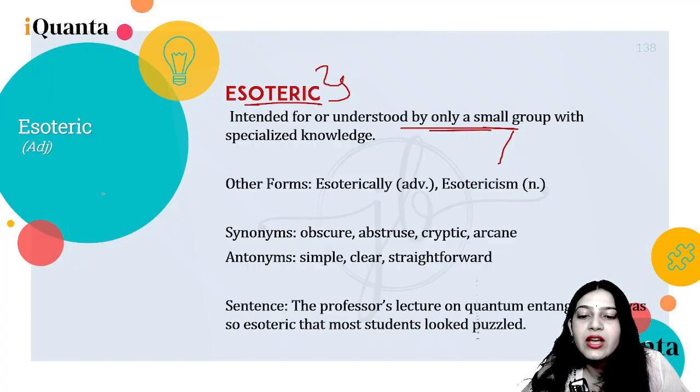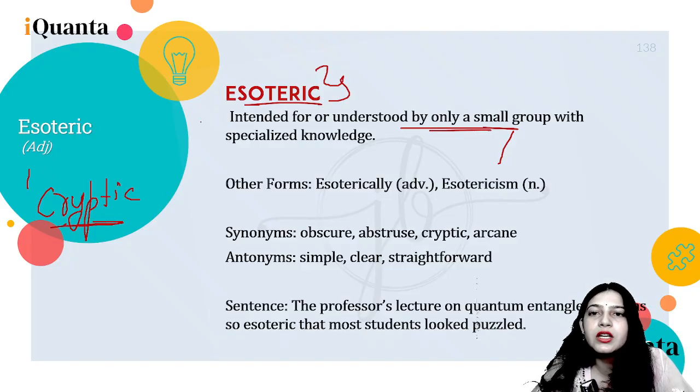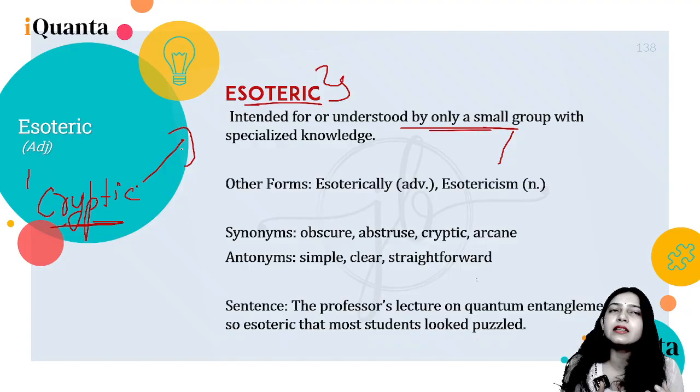Now there is this word you must have heard called cryptic. So cryptic and esoteric, both of these words are things that are hard to understand, right?